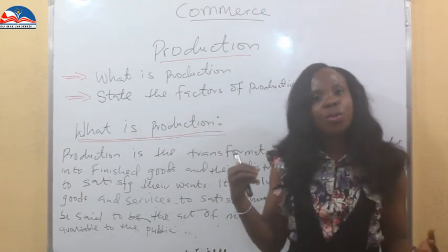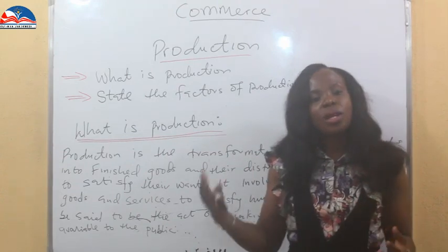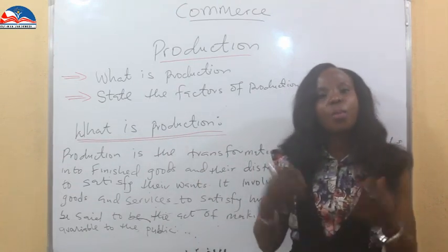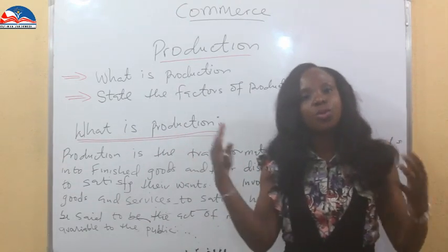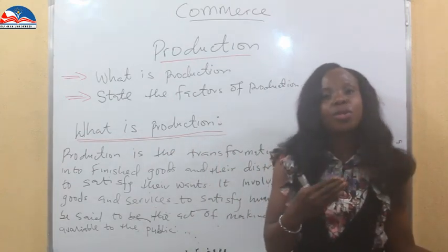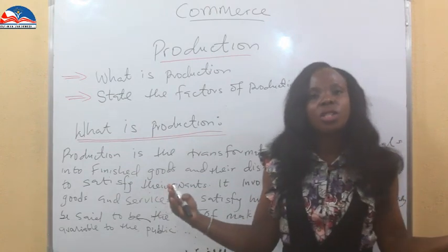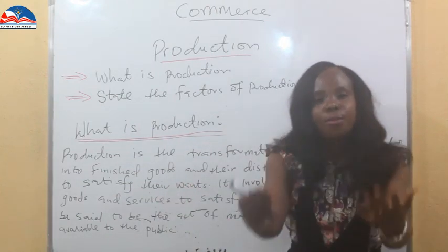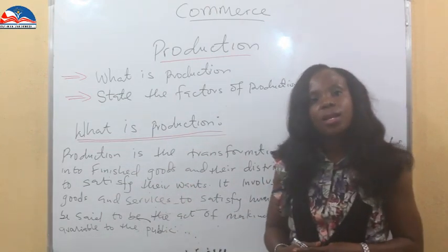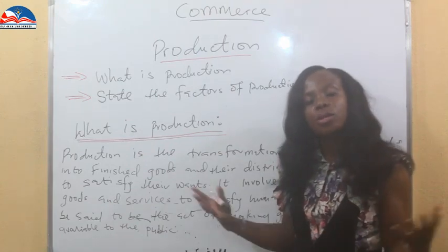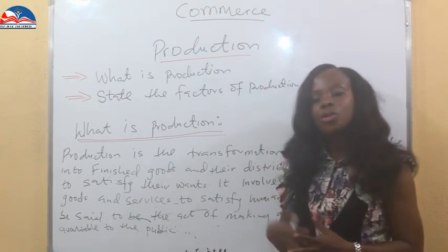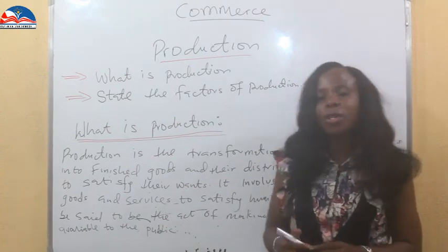Our plastic water bottles. Whatever product rubber can be turned into to give us a finished product to satisfy our wants, that is from production to finishing. And then it is distributed to final consumers in order to satisfy their wants. That is production. So now we'll go to the next one, the factors of production.